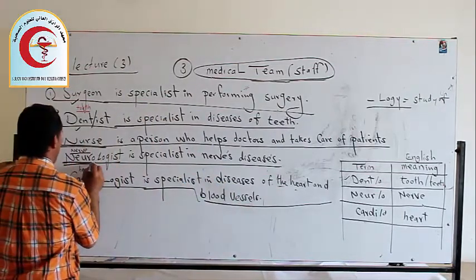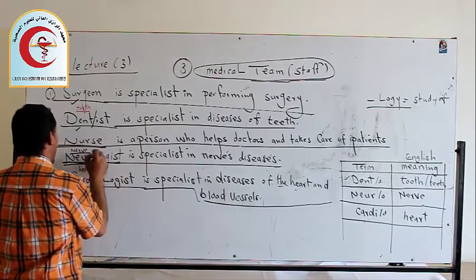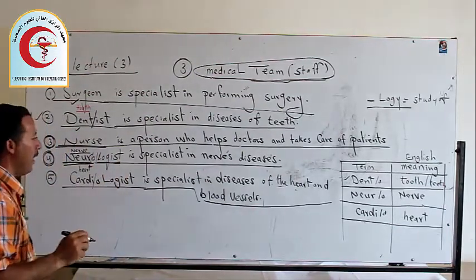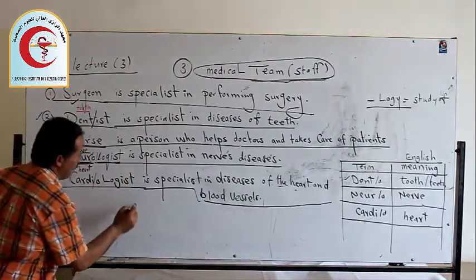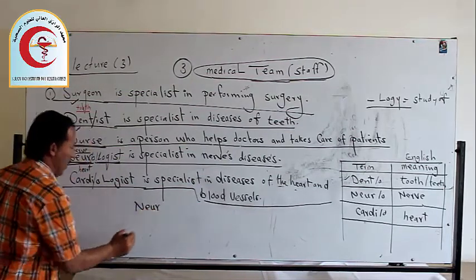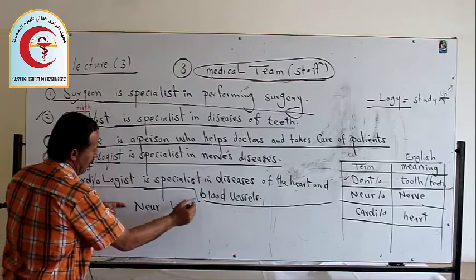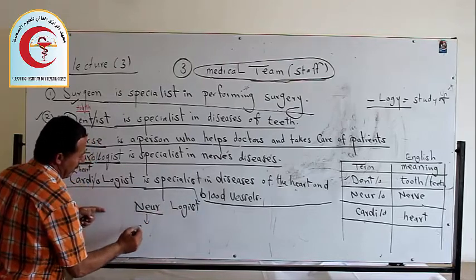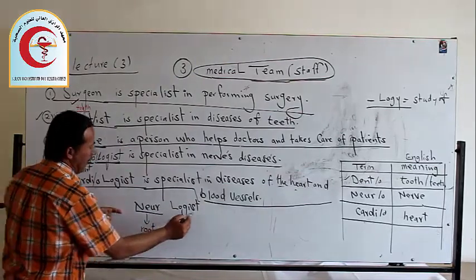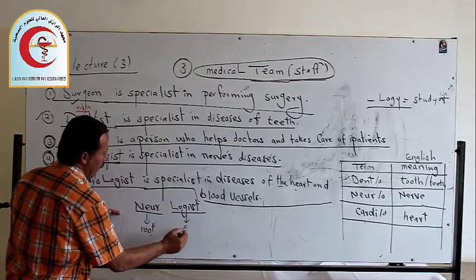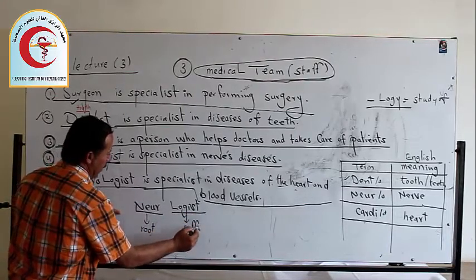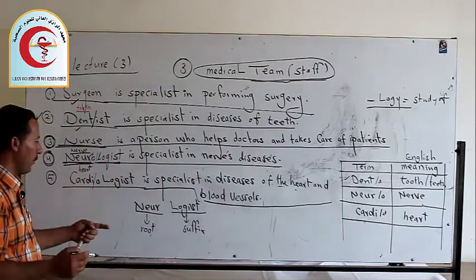Here we have neurologist. Just an O is between the parts, as we told you. Here is a root and here is a suffix, logist.